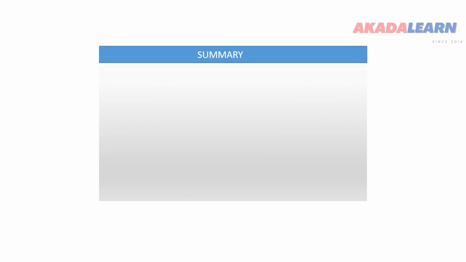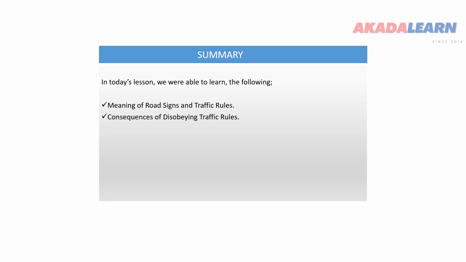So, conclusively, friends, in today's lesson, we were able to learn the following: the meaning of road signs and traffic rules, the consequences of disobeying traffic rules. So it is very important to obey traffic rules to enable everyone get to where they need to be at the right and appropriate time, to also avoid accidents and loss of life and properties.